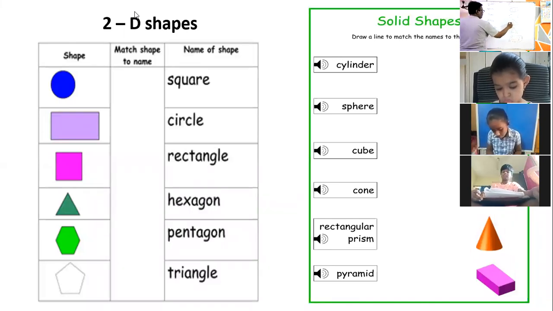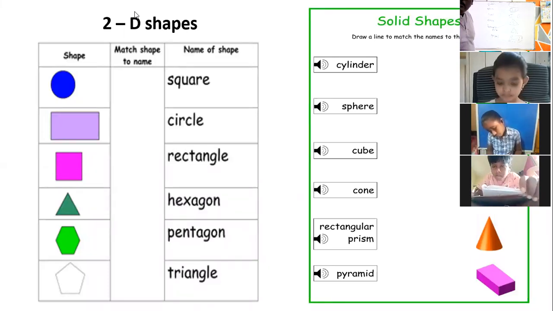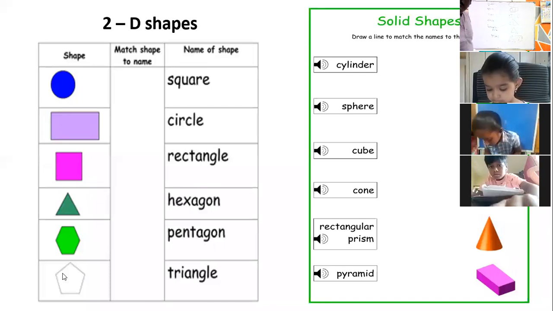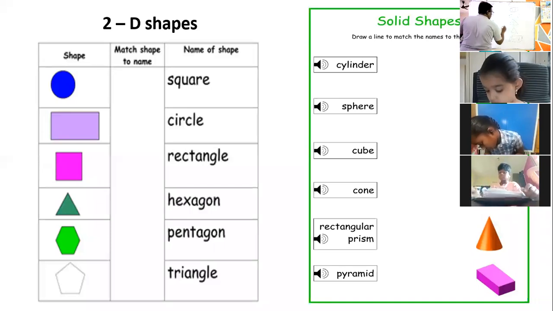So this is rectangular prism. This is cone.